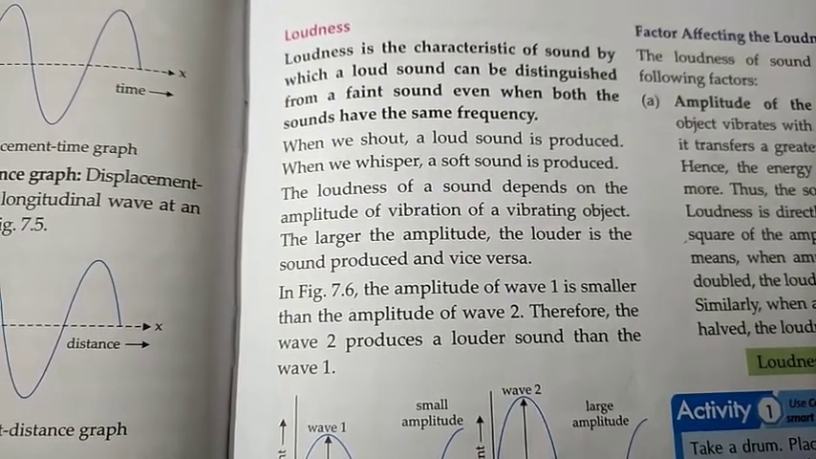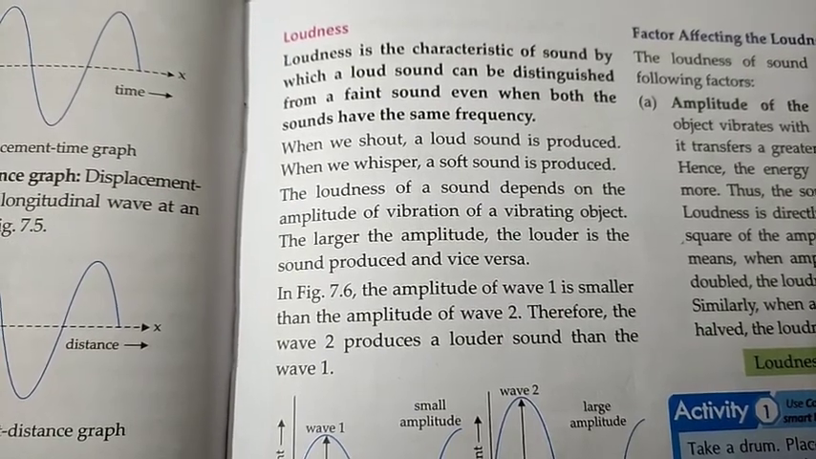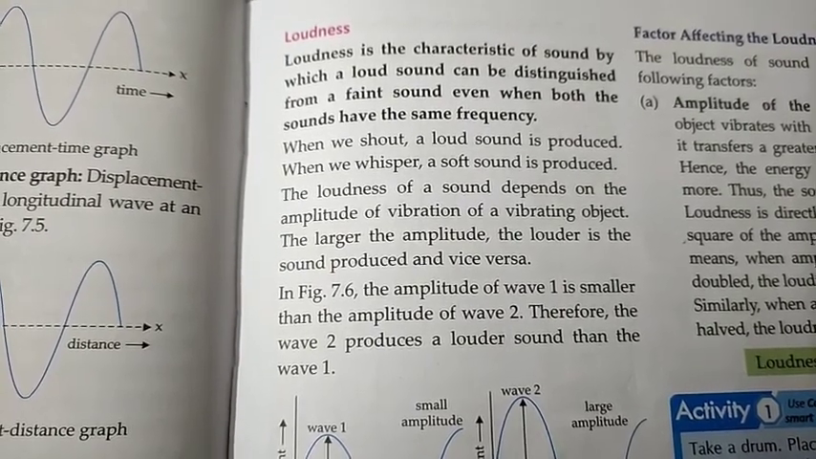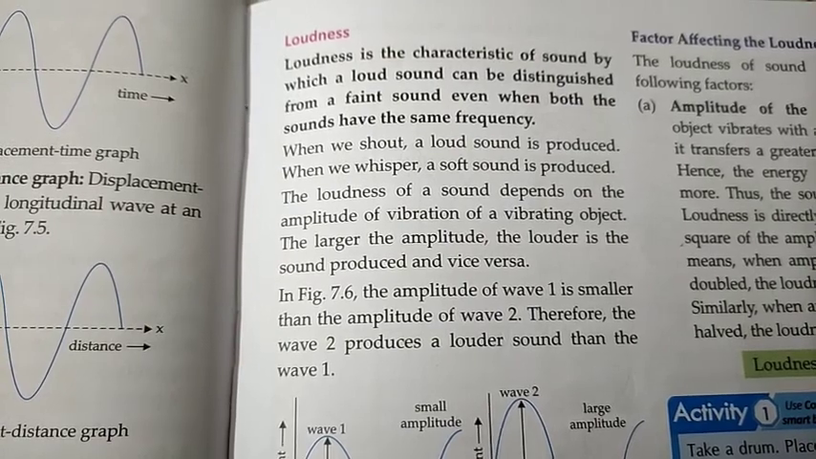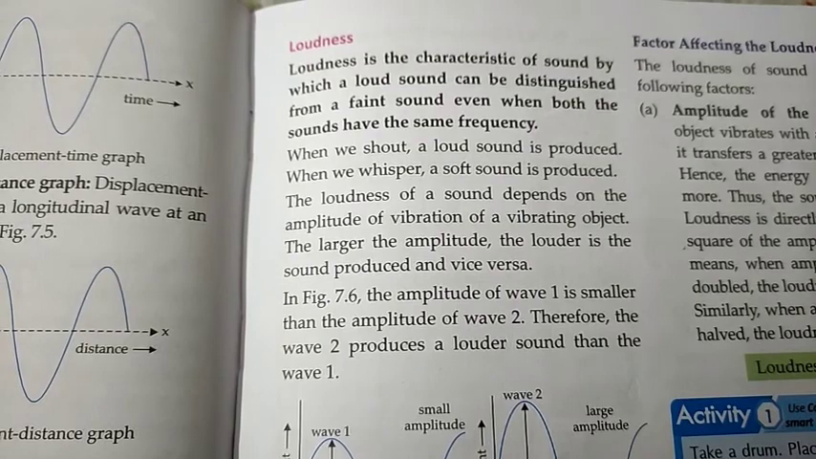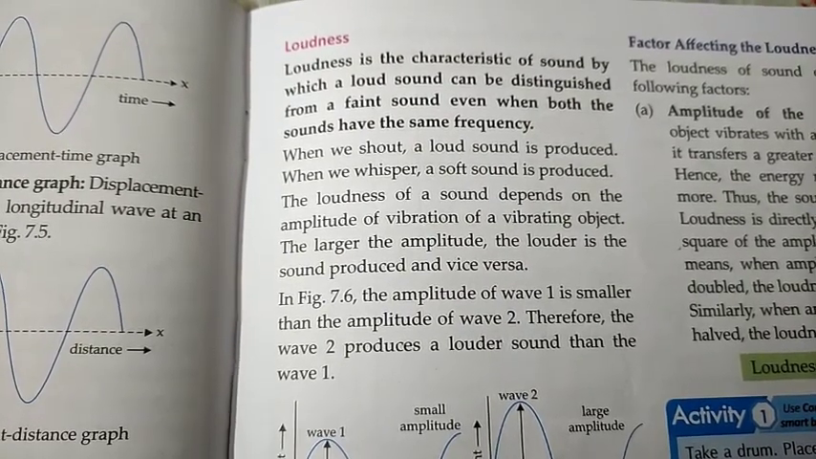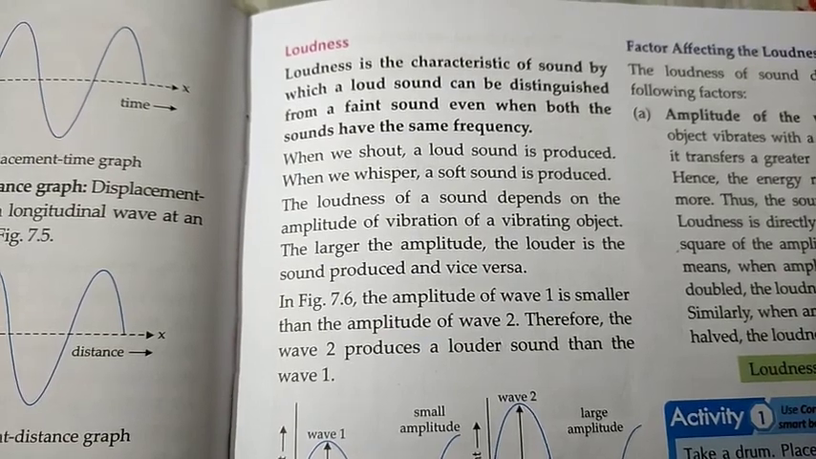Suppose when we shout, what type of sound is heard or produced? A loud sound is produced when we shout. And when we whisper, a soft sound is produced. So loudness of a sound depends on the amplitude of vibration of a vibrating object.